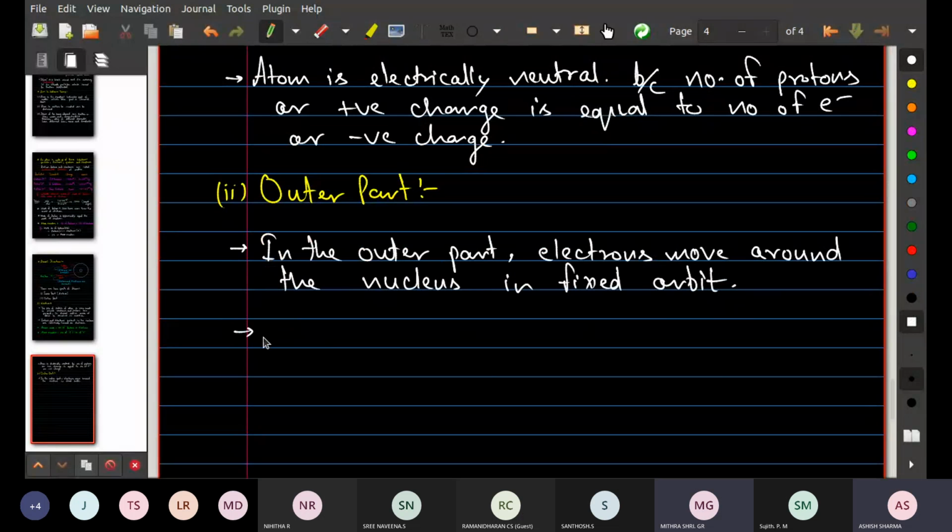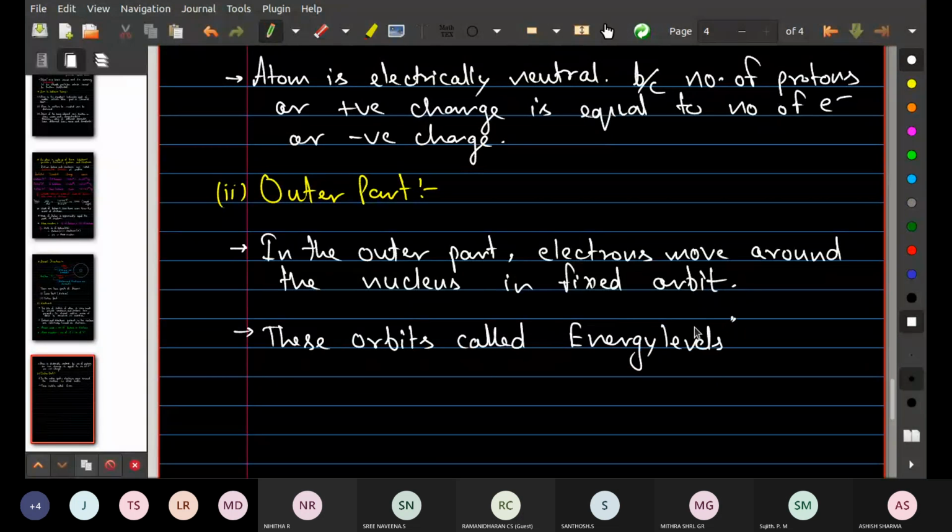Write down, these orbits called energy levels.